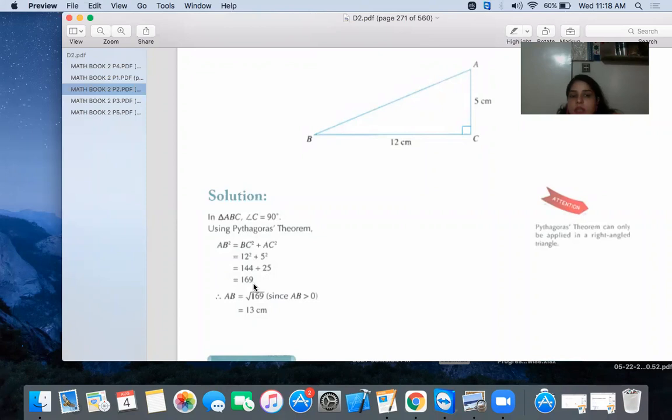Okay? 169. Now what do you have to do? You have to take the root, because here the value of the square has come. AB square's value has been found. We have to find the value of simple AB. So what do we have to do? We will apply the root. Let me show you.